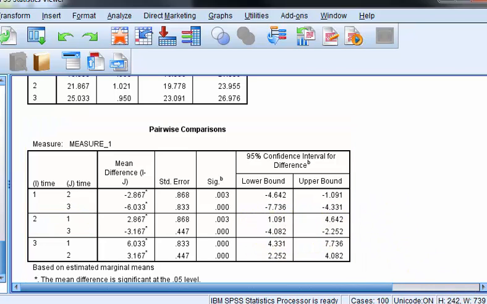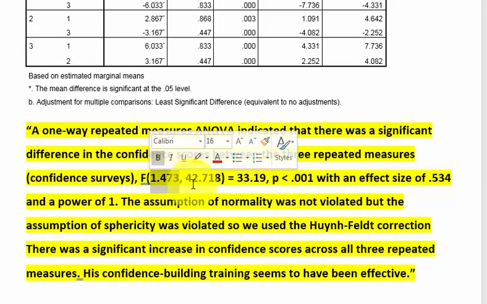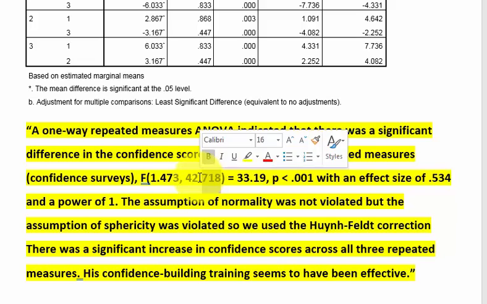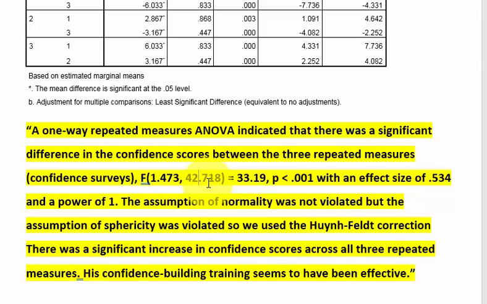So hold on. This is the way it's written up in a research paper. Normally you don't write up what were the IVs, what were the DVs, et cetera. But let's go ahead and read the write-up. A one-way repeated measures ANOVA indicated that there was a significant difference in the confidence scores between the 3 repeated measures. Those were the confidence surveys. So if your degrees of freedom have decimals in it, that should tell you right off the bat that the data violated sphericity, and they had to make some kind of correction.